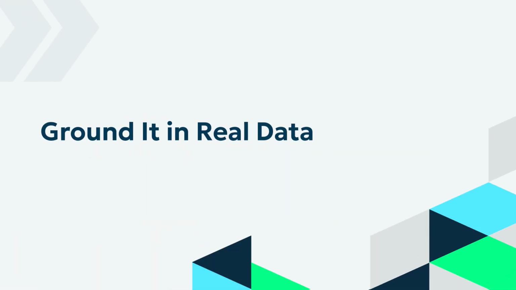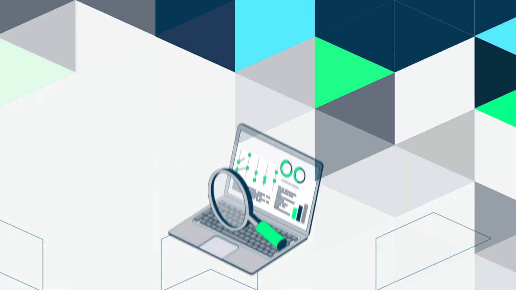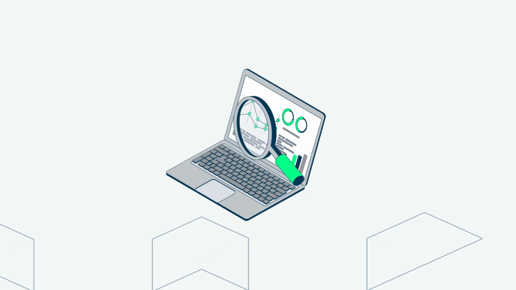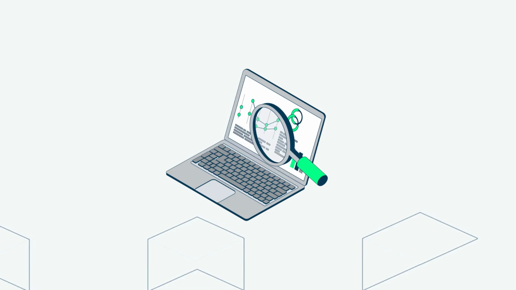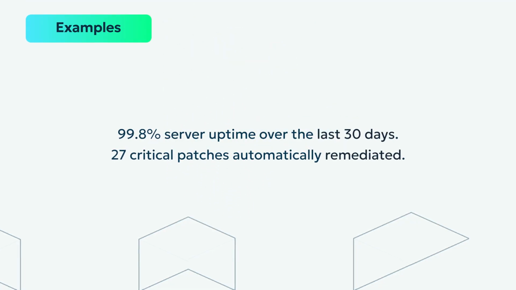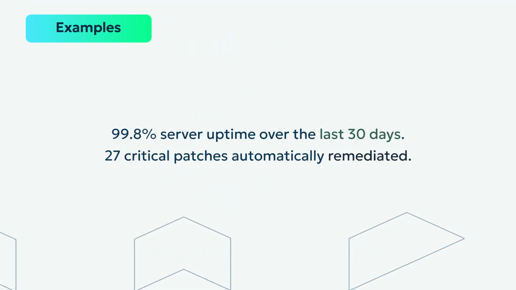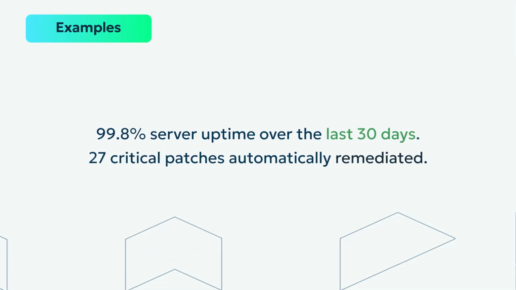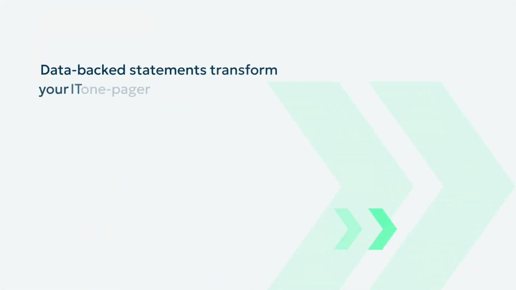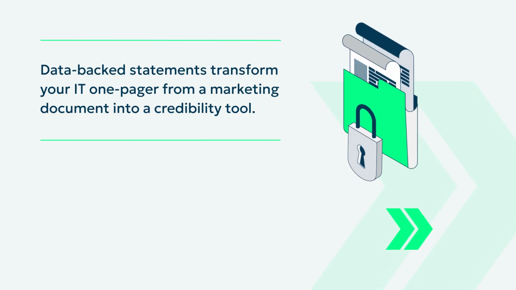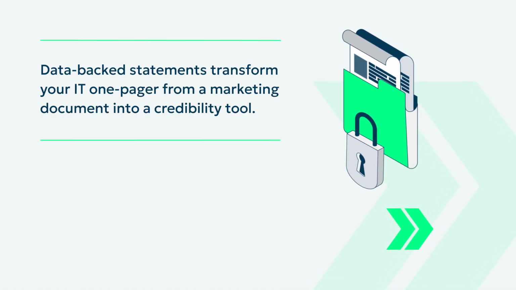Ground it in real data. Pull real metrics from your RMM platform. Export uptime percentages, alert volumes, and patch compliance statistics. For example, 99.8% server uptime over the last 30 days. 27 critical patches automatically remediated. Data-backed statements transform your IT one-pager from a marketing document into a credibility tool.